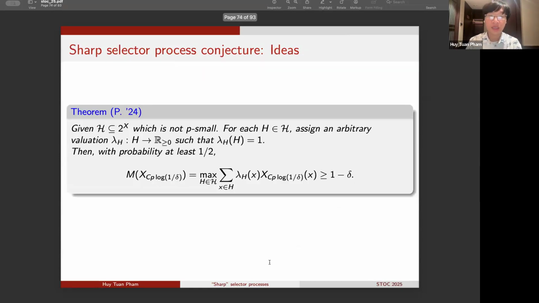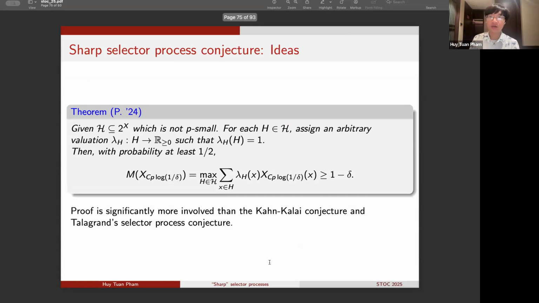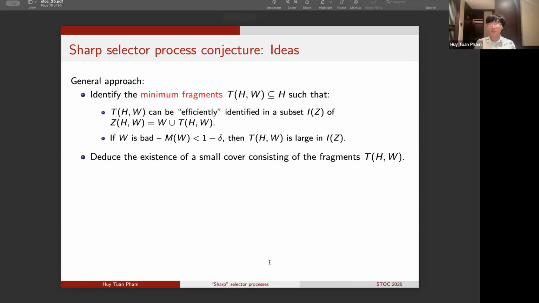Okay, so with that, let me very briefly tell you about some of the main ideas behind the proof of the sharp selector process conjecture. It turns out that the proof of this result is significantly harder than the proof of both the Kahn-Kalai conjecture and the Talagrand selector process conjecture. But still, it follows from a similar general high-level philosophy. So let me mention that in the previous two cases, the general approach looks somewhat like the following.